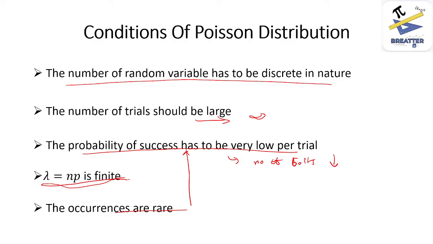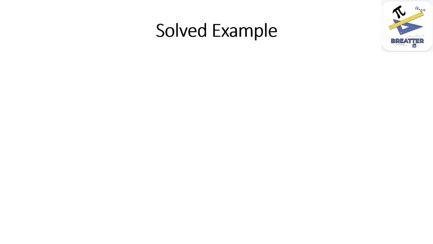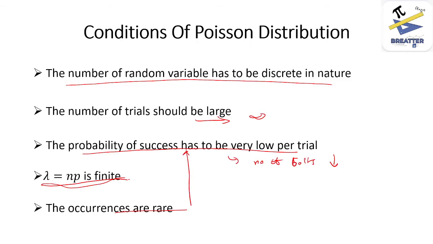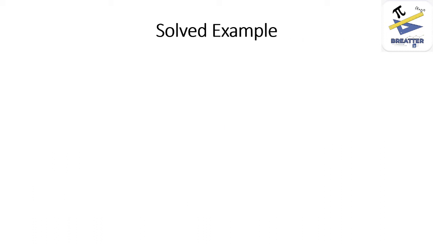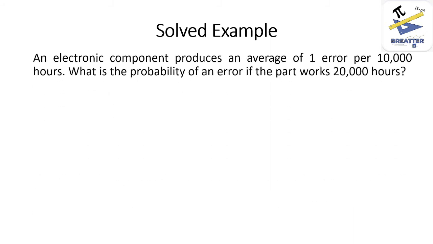Now let's see the solved example of Poisson distribution. We have solved the examples of binomial distribution in the previous video. Now here the example is given as: an electronic component produces an average of one error per 10,000 hours. What's the probability of an error if a part works for 20,000 hours?